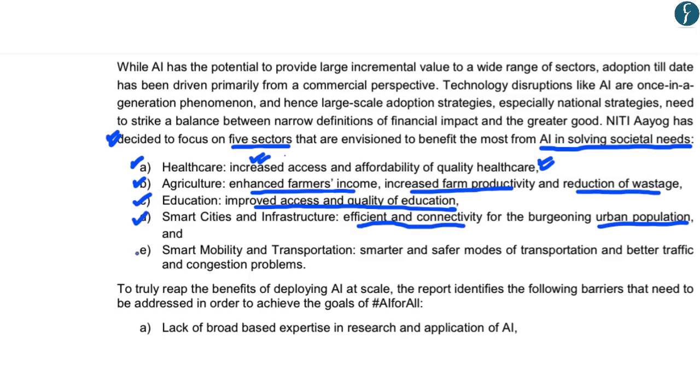And the fifth and the last priority sector, as envisioned by NITI Aayog, is smart mobility and transportation, wherein through artificial intelligence, NITI Aayog intends for smarter and safer modes of transportation, and moreover, the use of artificial intelligence to solve traffic and congestion problems.